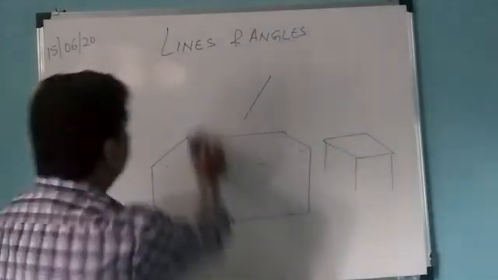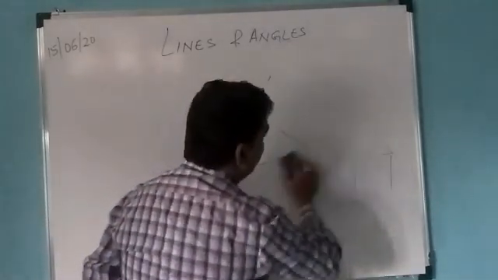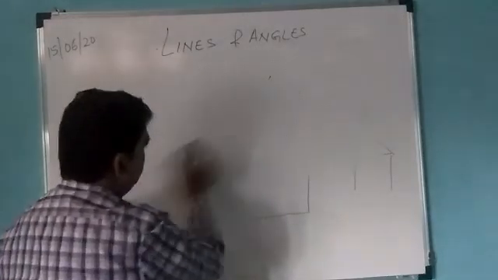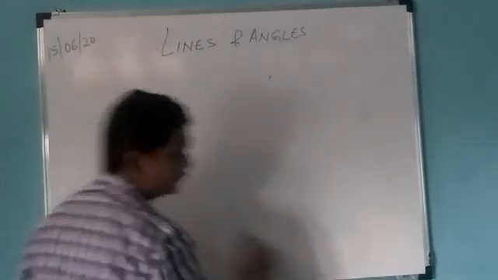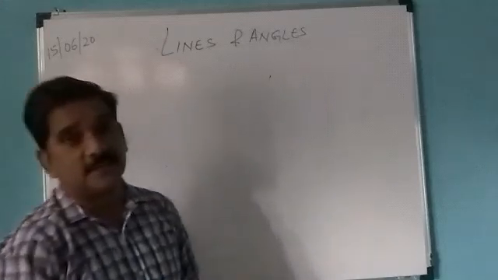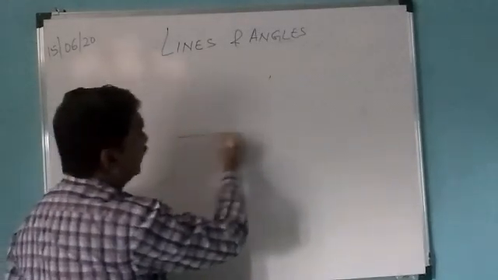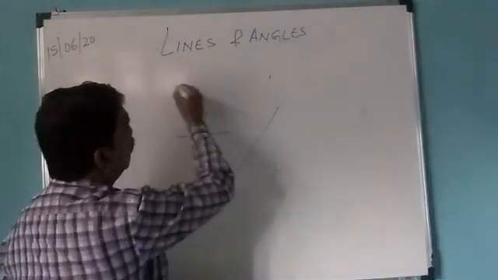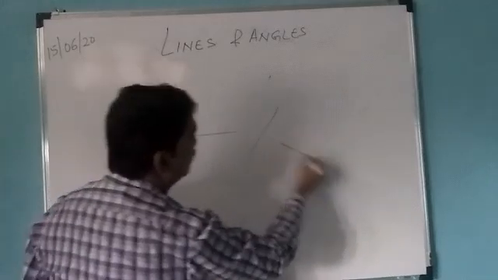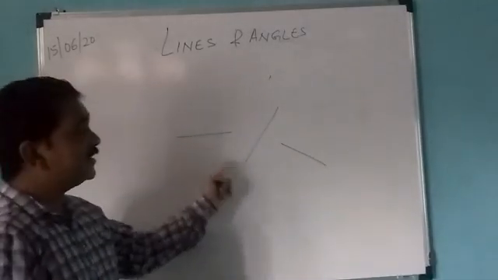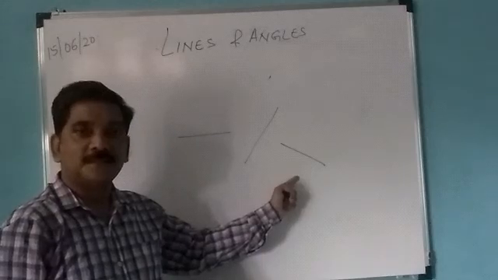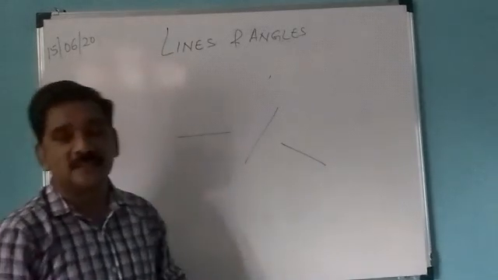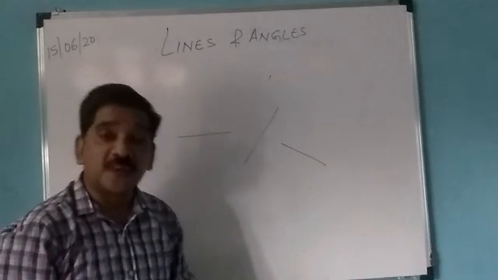Now, when I say lines and angles, what does it mean? What is a line? Is this a line? Is this a line? Or this is a line? Which is a line? All these are lines. What does it mean? So what is a line?